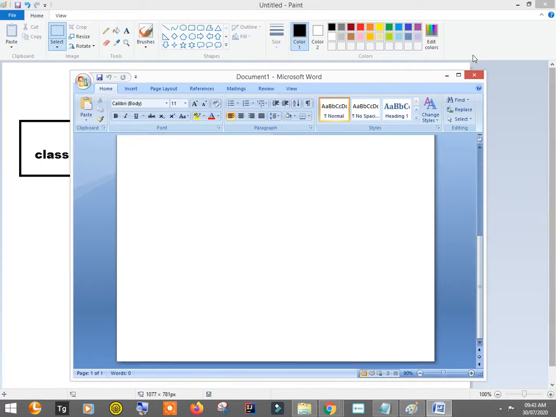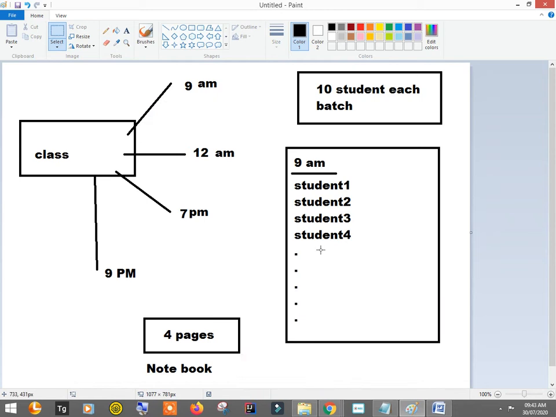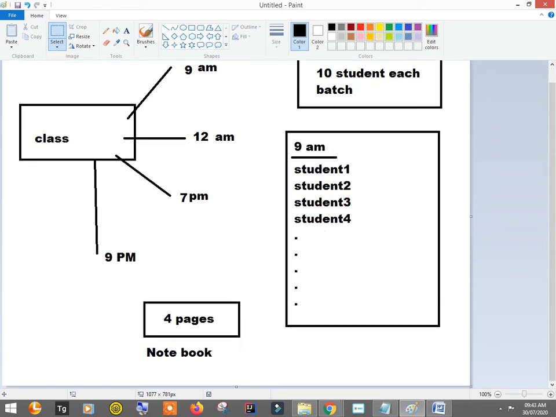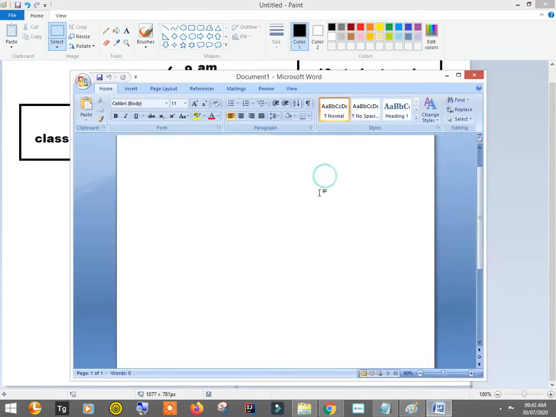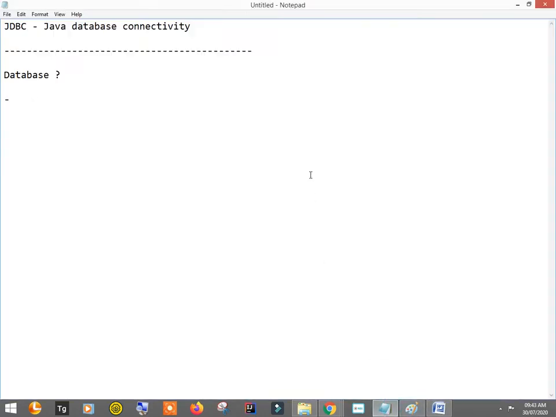But now I want to do some operation. I want to sort something. Like I have the student data, and I want to sort it according to the city name.